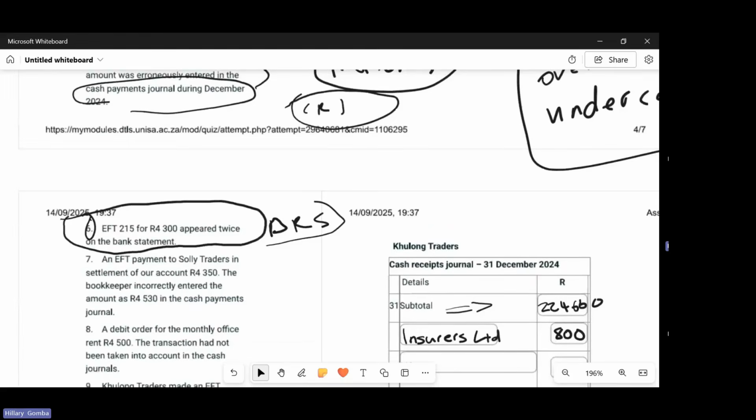Okay. So now we go back to our question number 7. It says an EFT payment to Solid Traders in settlement of our account of 4,350. The bookkeeper incorrectly entered the amount as 4,530 in the cash payments journal. So is this an overcast or an undercast? Is it an overcast or an undercast? Is it not an over? It appeared twice, right? No, this one. We're dealing with the other one. This one here. Oh, okay. An EFT payment too.